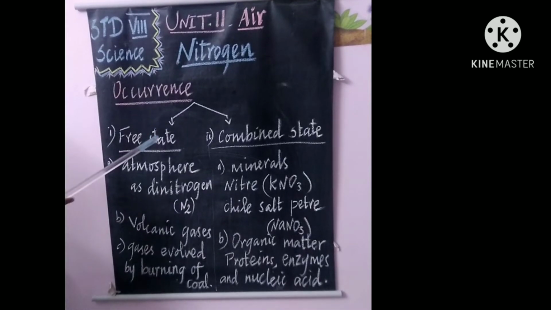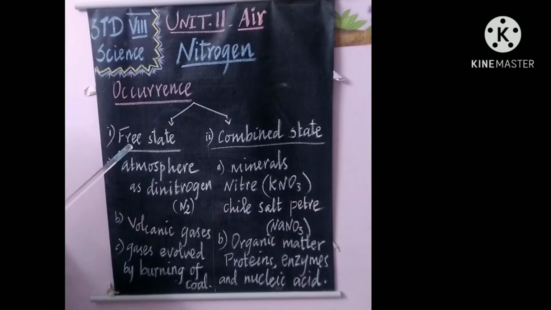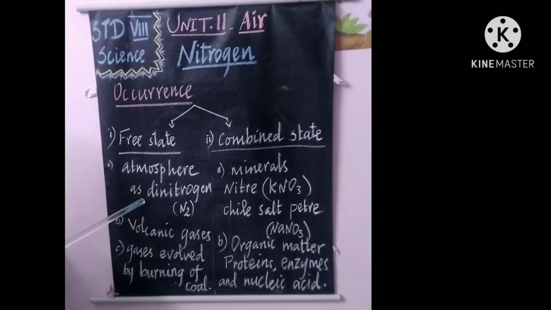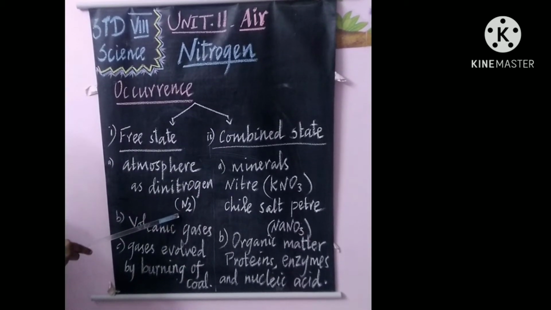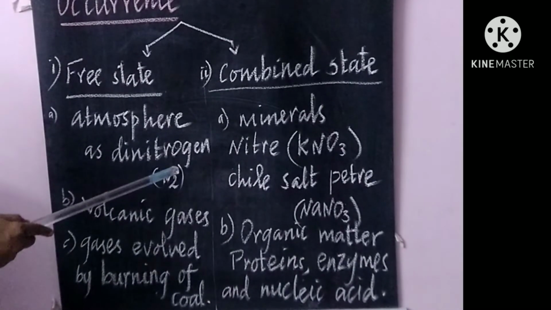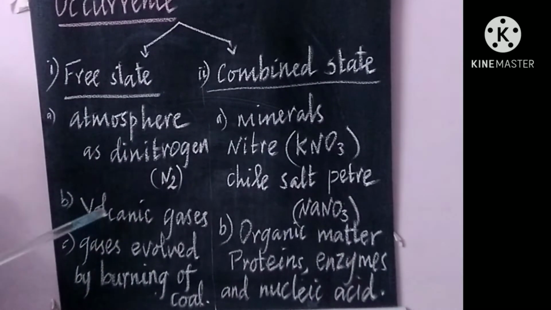It occurs both in free state as well as in combined state. In the free state, the atmosphere holds nitrogen as the dinitrogen molecule N2. Next, volcanic gases.